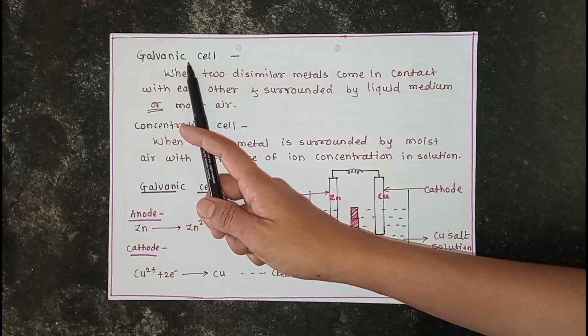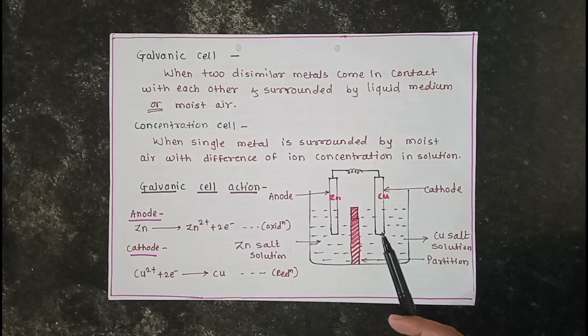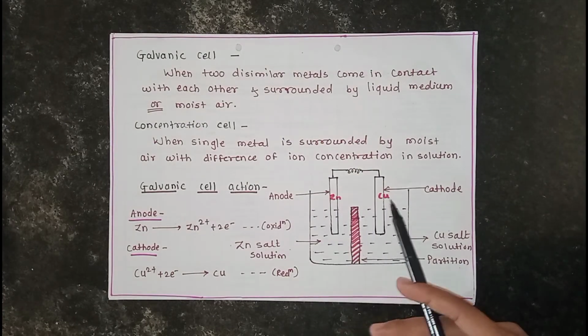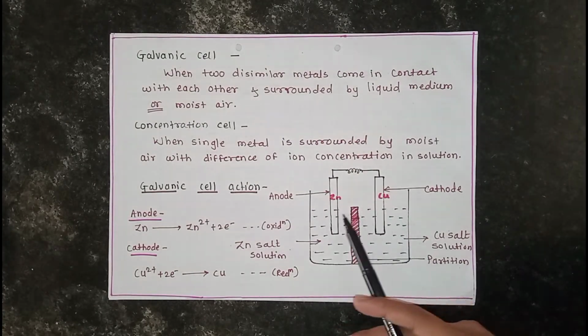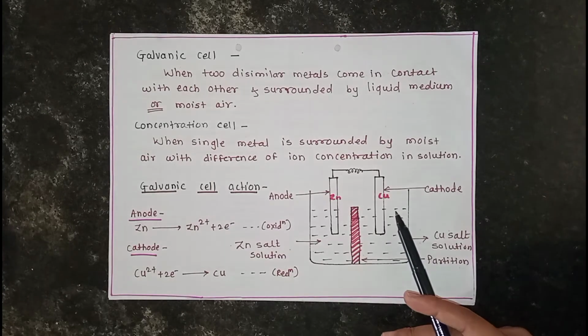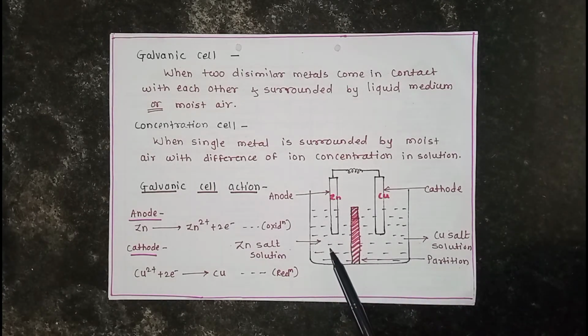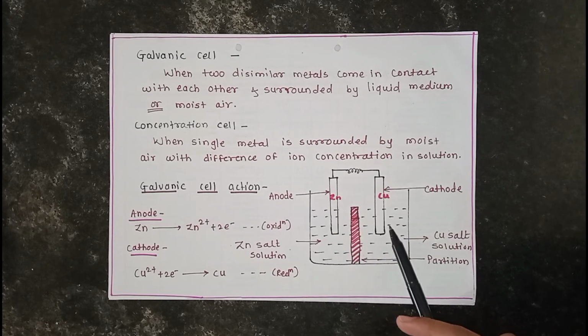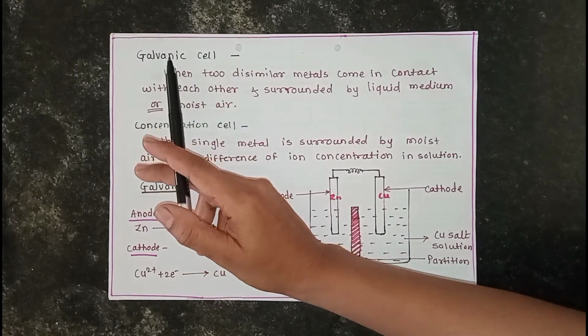This is a galvanic cell having two dissimilar metals, which are different and in contact with each other, with the electrolyte solution as the liquid medium, or moist air, between them.